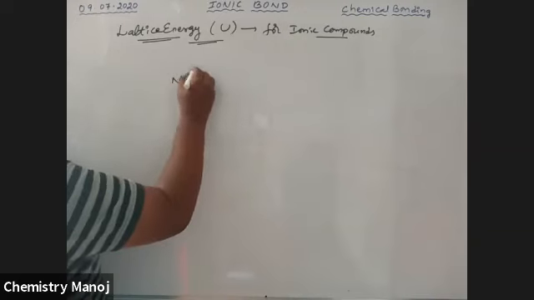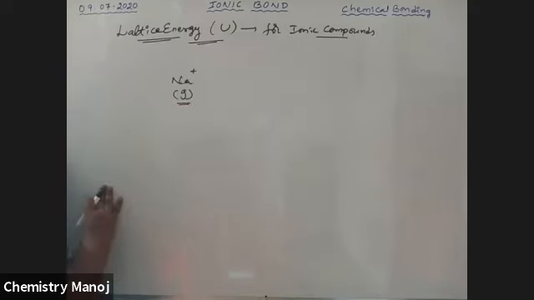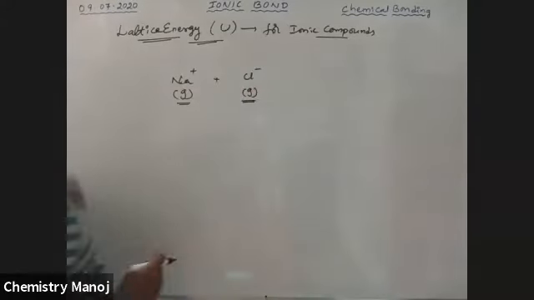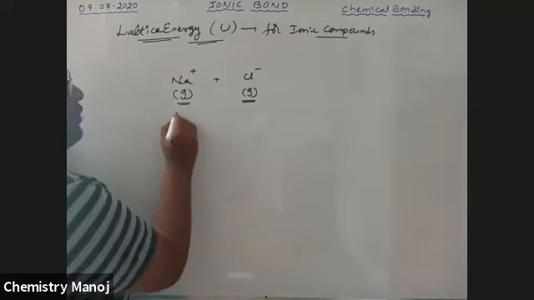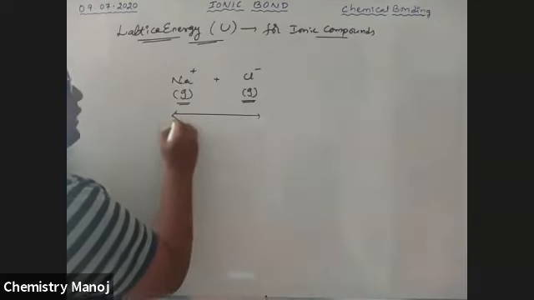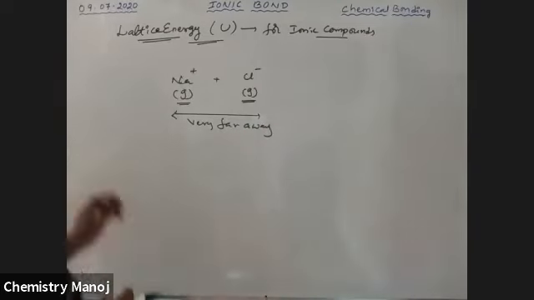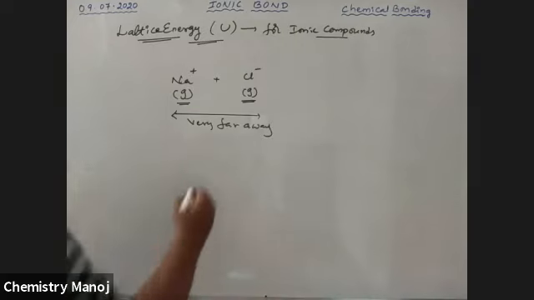See here, in NaCl, there is Na plus ion, which is in gaseous state. There is Cl minus ion, which is also in gaseous state. So these are very far away from each other. There is no attraction and no repulsion between this Na plus and Cl minus ion. That much distance is there. That is taken as infinite distance.